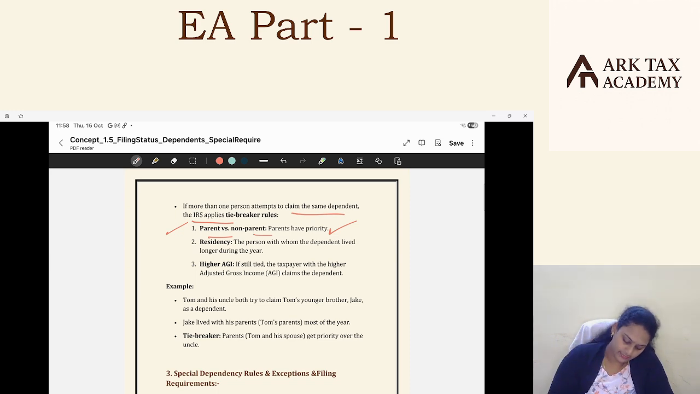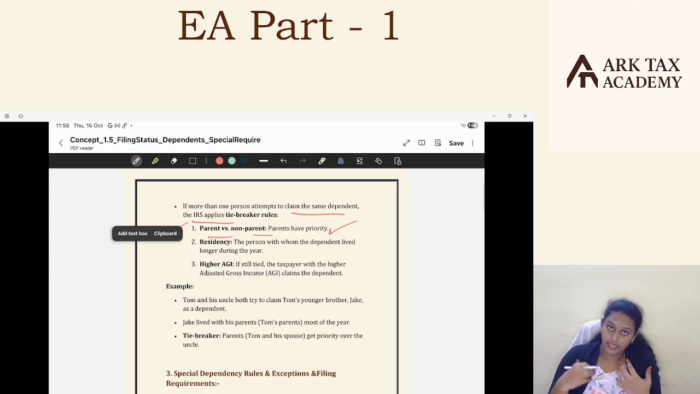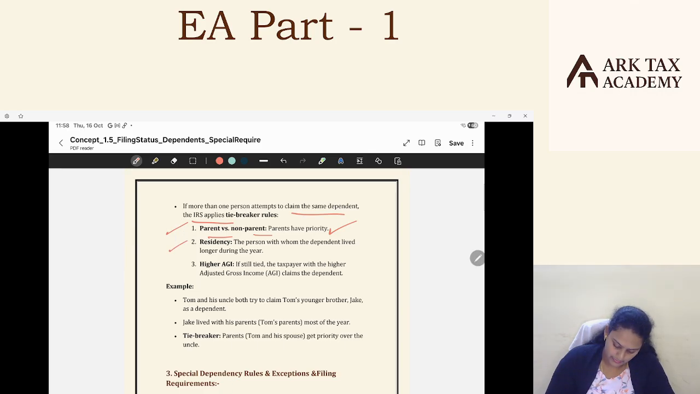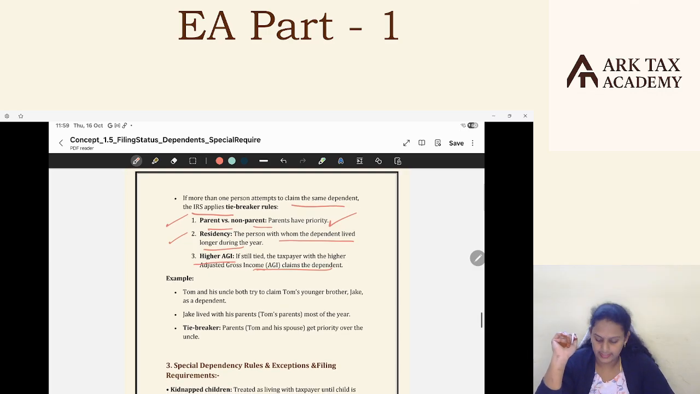I will claim my son as a dependent in my return. If the competition is not between parent and non-parent, then check the residency, the person with whom the dependent lived longer during the year. Say suppose I'm not a parent, I am also a relative. The competition is between two relatives. Y is a relative to the taxpayer, I am also a relative. To decide who claims X as a dependent in our returns, we need to check the person with whom the dependent lived for more number of days. Even if that fails, he lived equally with both of them, then who can claim? If still tied, the taxpayer with the higher AGI claims the dependent.